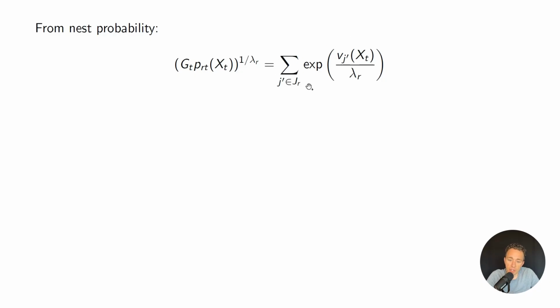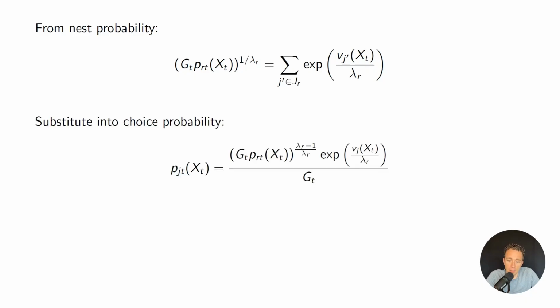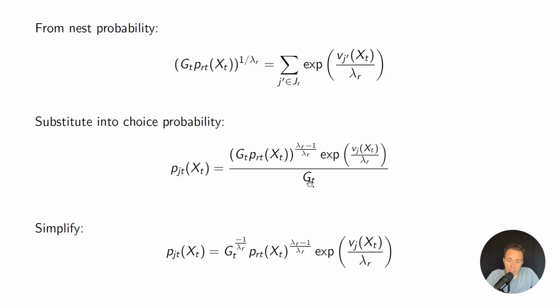So it's like the numerator of that nest probability. And then I can substitute that into the choice probability to get this formula. And then if I simplify, I get that the choice probability is a function of the denominator times the nest probability times this other term. That's like an exponentiated utility.